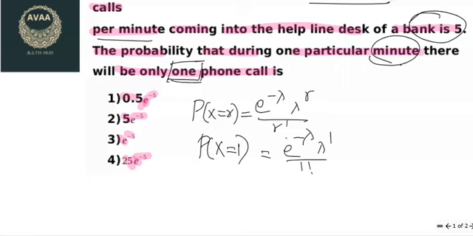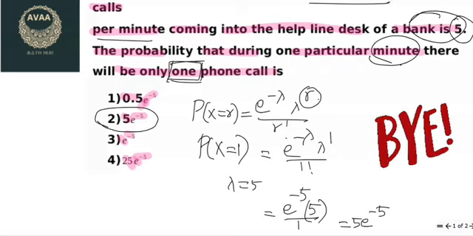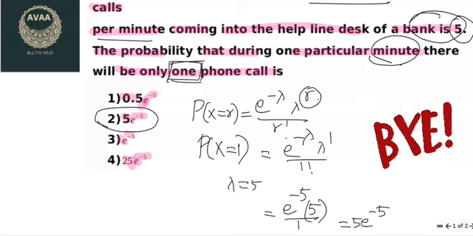So as they have mentioned one phone call, r becomes 1. As they have mentioned the average number to be 5, that is actually the lambda value. So that only we are going to substitute: e power minus 5 times 5 over 1 factorial, which is simply 1. That means the answer is 5e to the power of minus 5. The answer is so simple. The second option is the right answer. If we follow the formula, we are easily able to get it. I hope you are able to follow this concept. Thanks for watching.